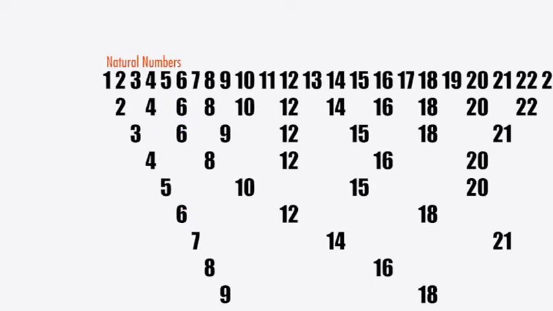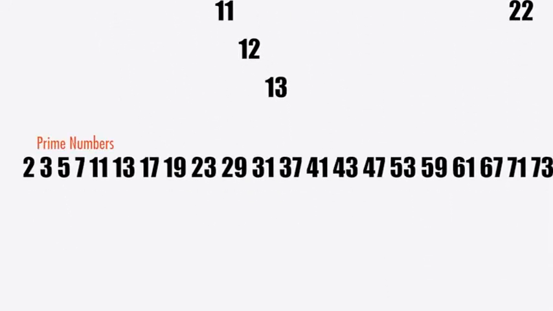But what about numbers that only appear in one sequence, like the number 5? These are called prime numbers, and they are only divisible by 1 and themselves. Here are some of the first few primes. Now we can ask questions about the primes. Are there only a certain number of them, or are there an infinite number? How can we easily find new prime numbers?